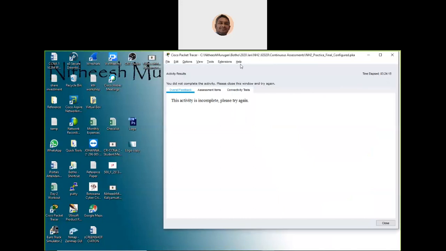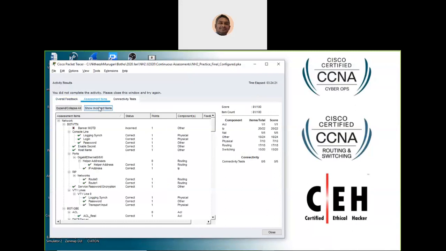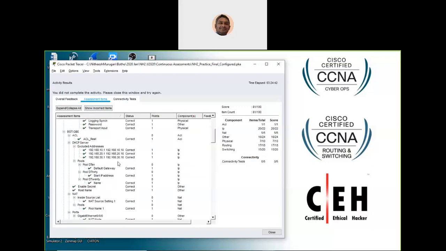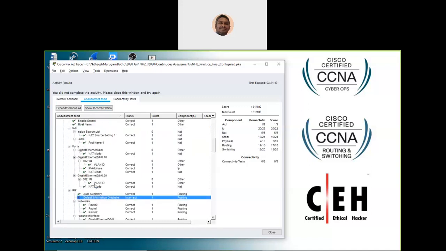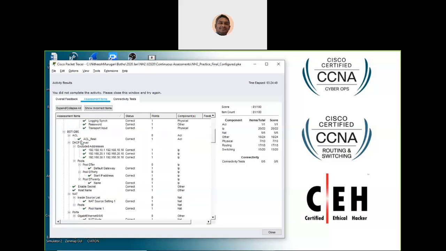I'm here in the check results tab. In the assessment items, I can see the banner MOTD. You can just ignore the banner. What we have configured is correct. Sometimes it may be a single line configuration or a double line configuration. So banner MOTD is just fine. Just ignore it. Otherwise it is fine here.